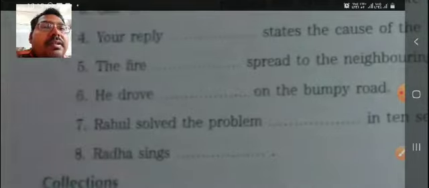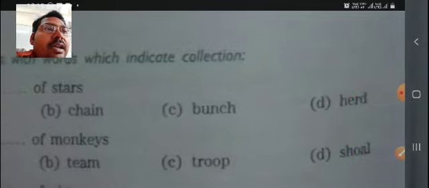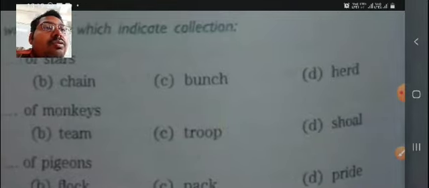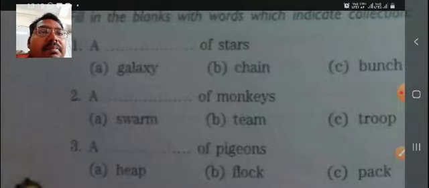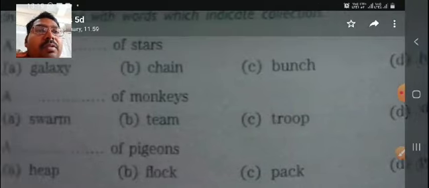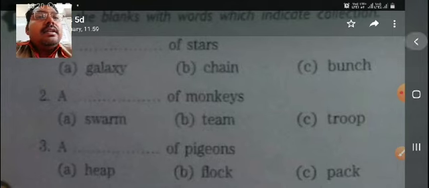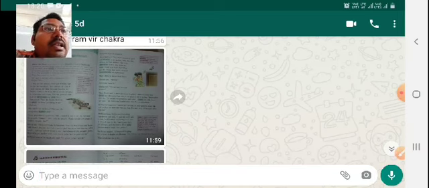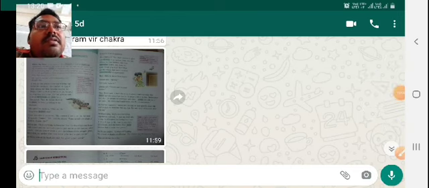If we look at the collectives galaxy, chain, bunch, and herd, galaxy would be the right answer here. And swarm, team, troop: troop is the right answer here. And heap, flock, pack, and pride: pride for the lion, pack for wolves, flock for birds. A pigeon is a bird, so flock would be the right answer here. So in this way, all answers are clear to you, I think. So you can easily do that, and if you're in doubt, then you can ask. Thank you.